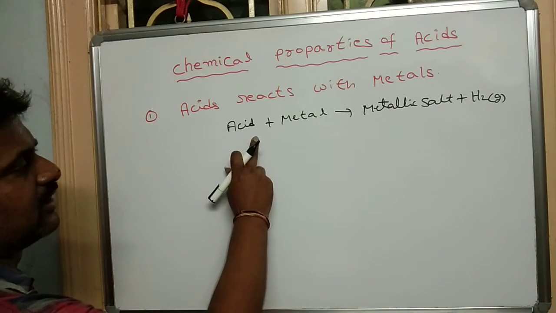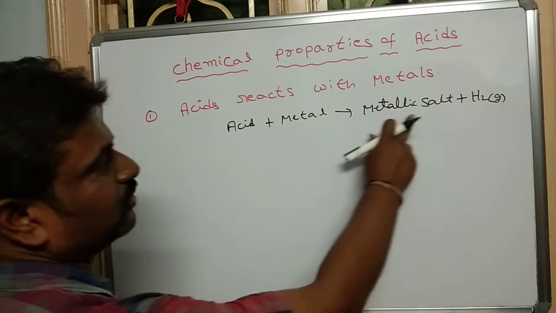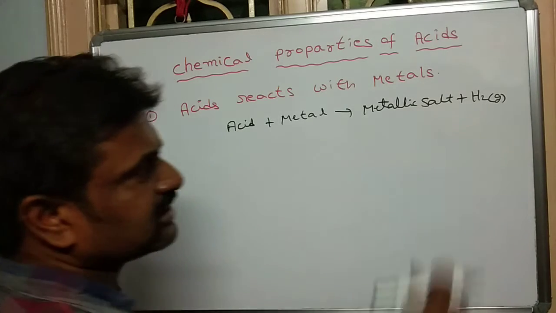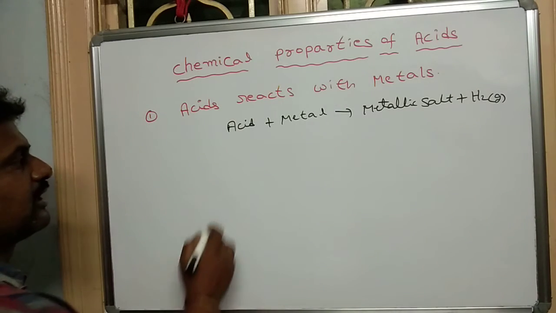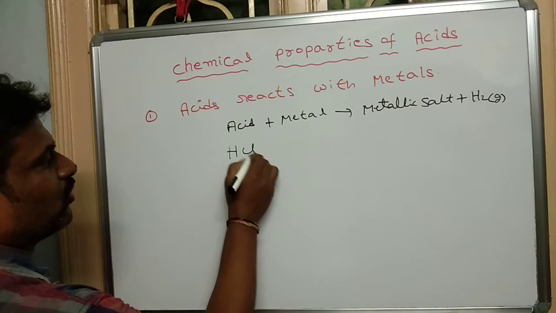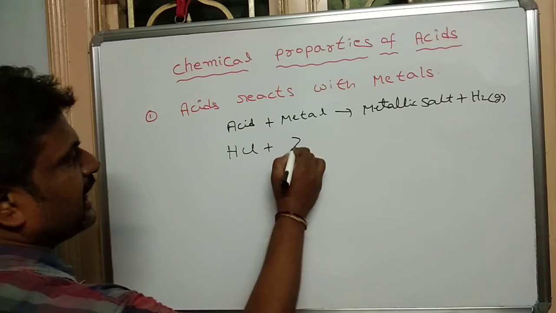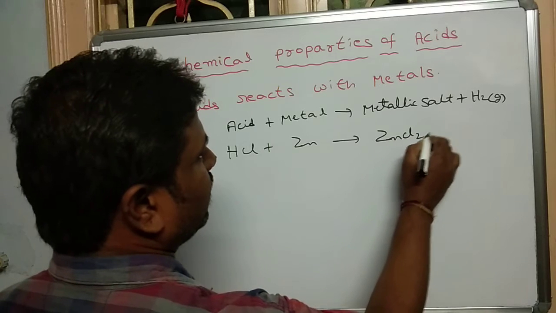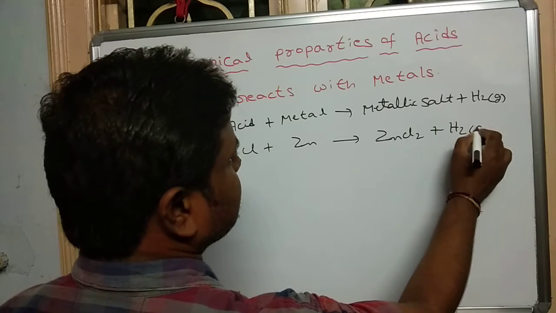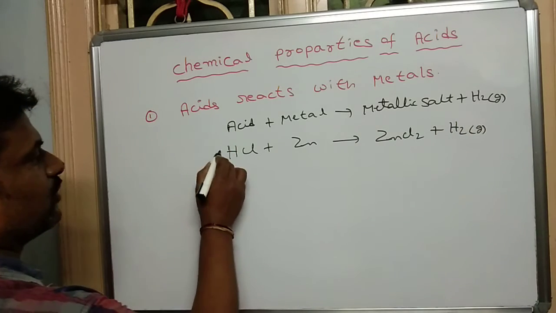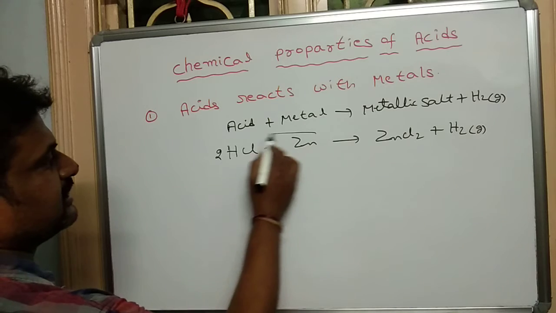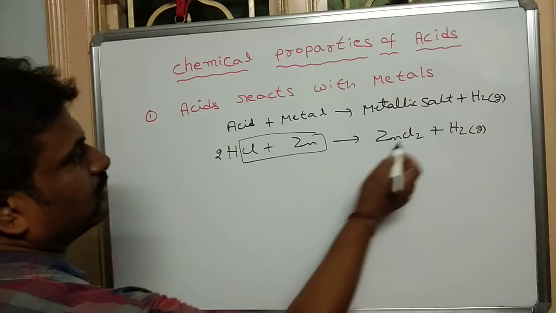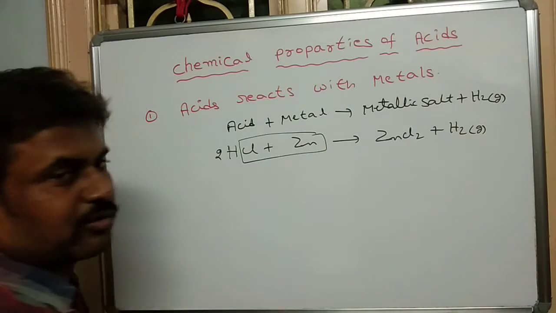Any acid reacts with any metal to give the metallic salt plus hydrogen gas. Here we are taking the hydrochloric acid. It reacts with the zinc metal to give the zinc chloride and hydrogen gas. Zinc chloride and hydrogen gas. Here zinc reacts with the chlorine to give the zinc chloride and hydrogen gas.